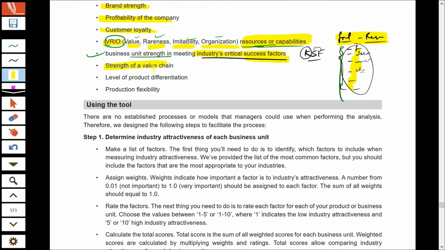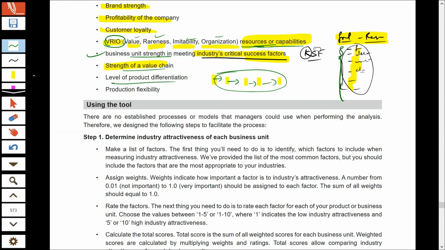What is the strength of the company's value chain? That is the chain of activities that are managed by the company, whether all those activities which go into manufacturing of the product that satisfies the need of the customer, all those activities that are done to manufacture and deliver the product to the customer, are done in a proper manner. That we have to see.